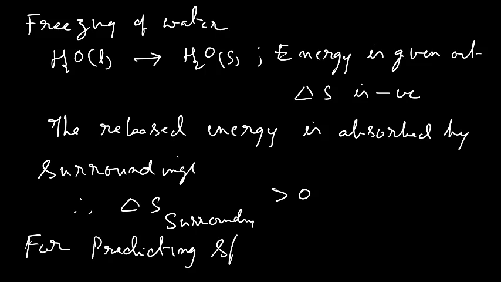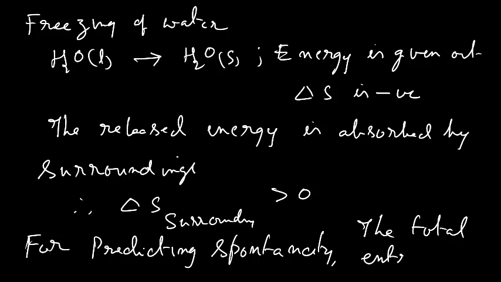So, for predicting the spontaneity, the total entropy should be considered. What is meant by total entropy?